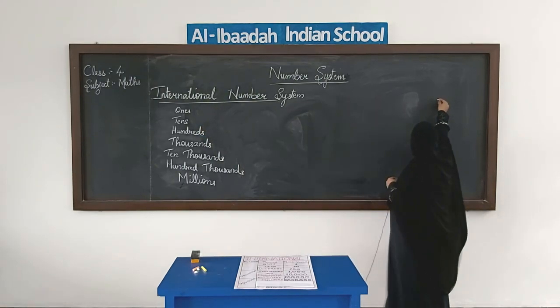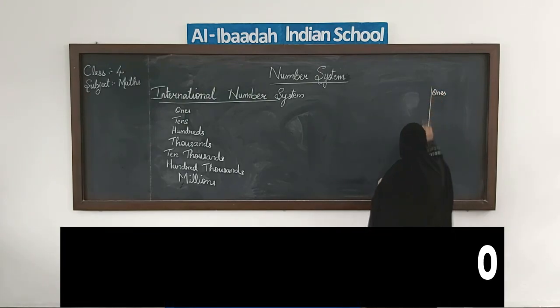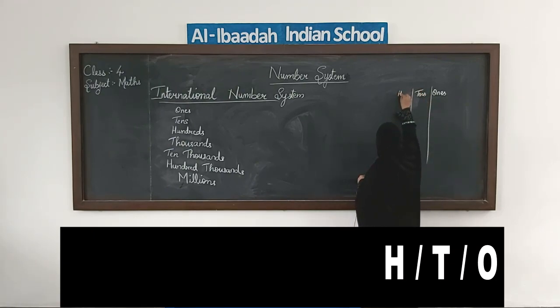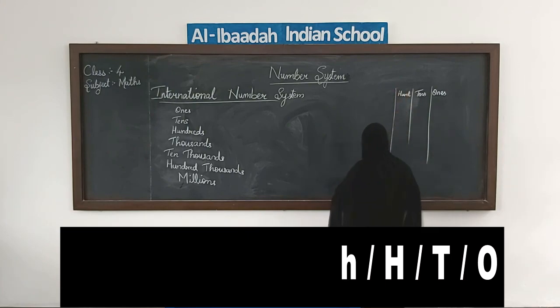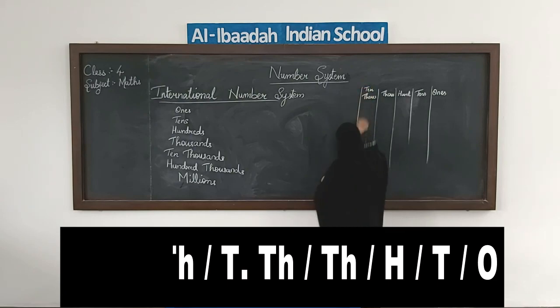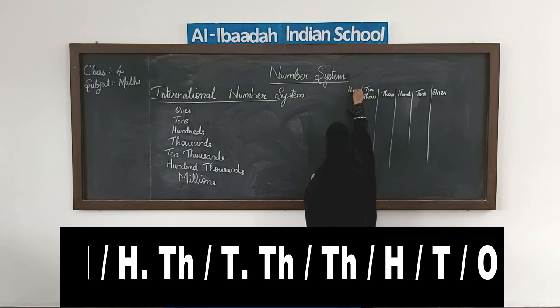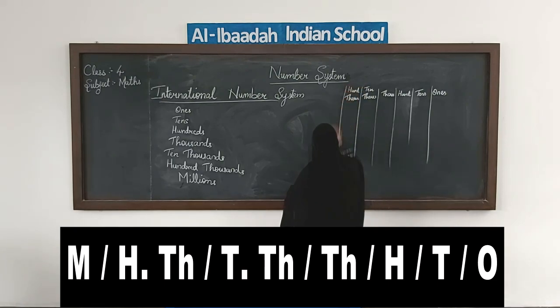So from the right side, the first place will be ones, then tens, then hundreds, then thousands, then ten thousands, and then hundred thousands, and then millions.